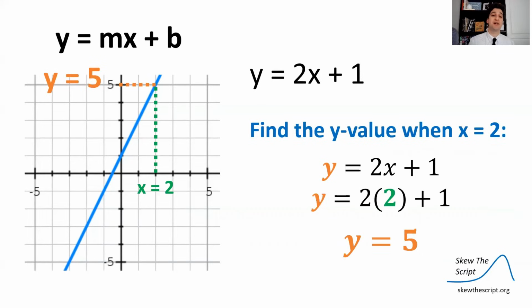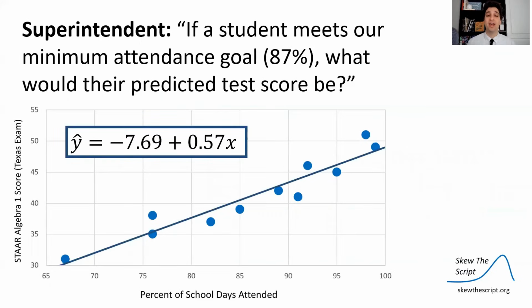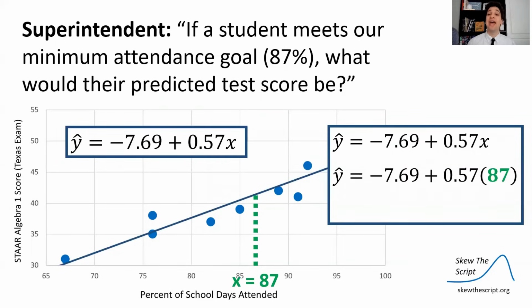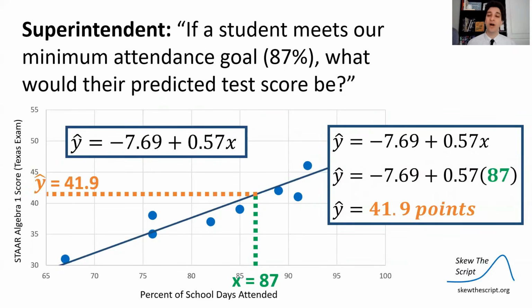In this case, an x value of 2 corresponded to a y value of 5 on our linear regression model. We can do the same thing here. If we want to find the predicted test score when their attendance is 87%, we're going to put in an x value of 87, and then we're going to find the corresponding y value by solving the equation, plugging in x is 87. That is 41.9 points. So we predict this student might score about 42 questions right on this test given their percent attendance.